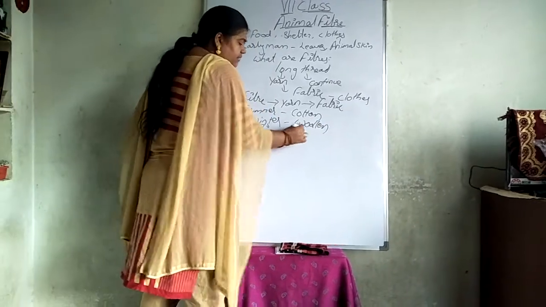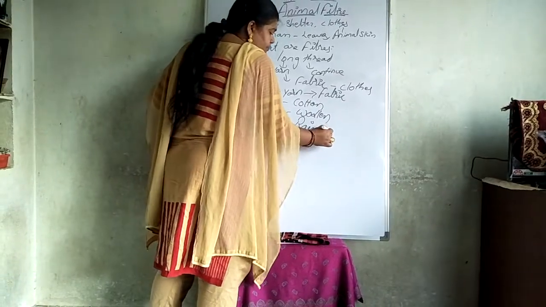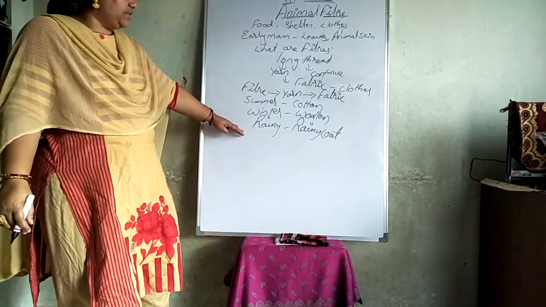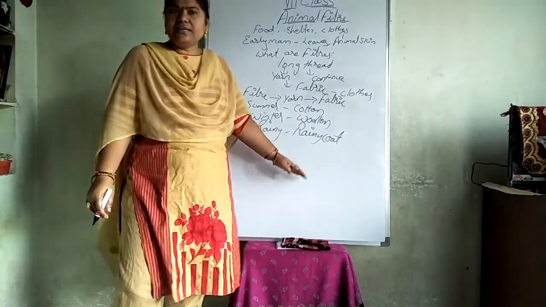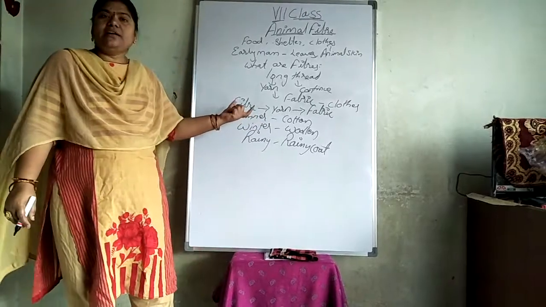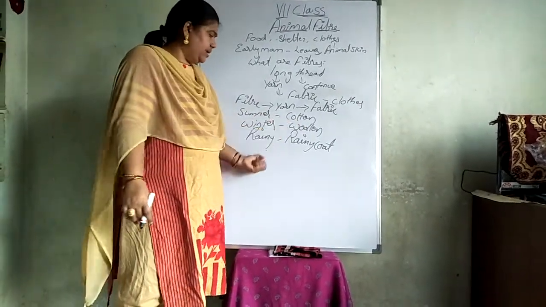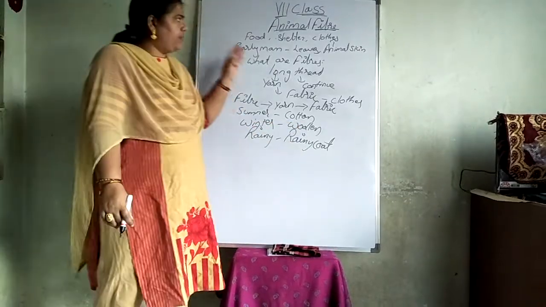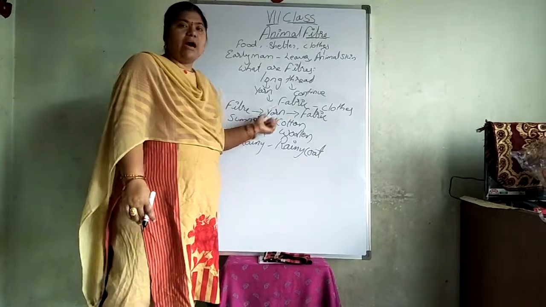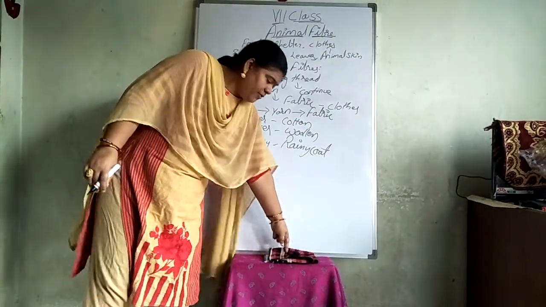In rainy season, we wear raincoats, which are made of synthetic fibers. So in different seasons, we wear different types of dresses: summer, cotton; winter, woolen; rainy, raincoats. Up to here, we talked about what fibers are, how fibers are converted into yarn, and how yarn is converted into fabric.